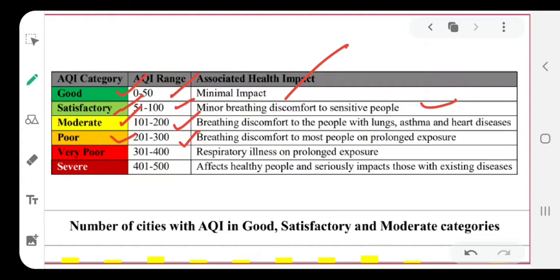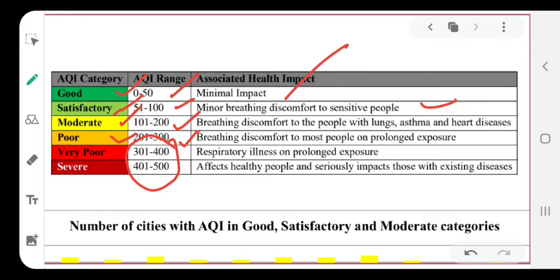The next two color bands are shown by the red color. One is a dark red and the other is a blood red color, and you can observe the values in the range here in this section. Now I will say that these two color bands are most harmful for the human being because the associated health impacts are very harsh, and that's why as a human being we should not be exposed to such quality of air because it can cause severe problems on our health.